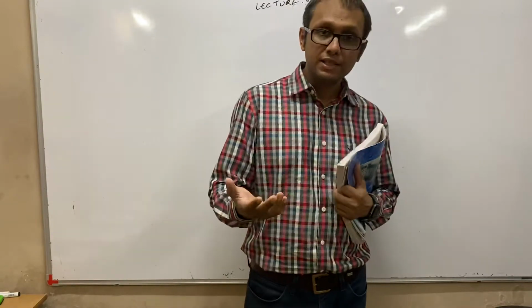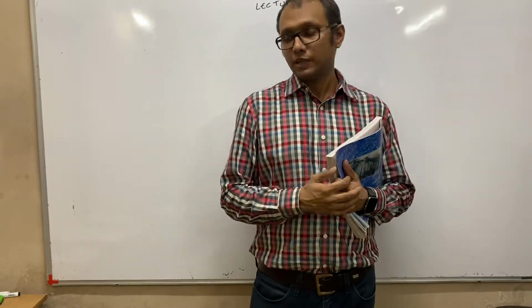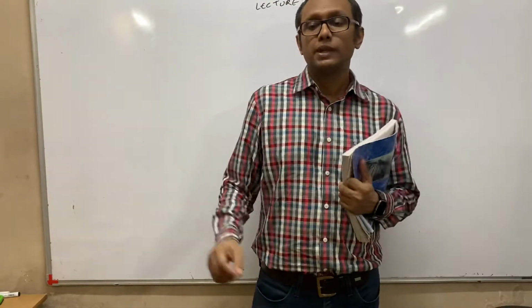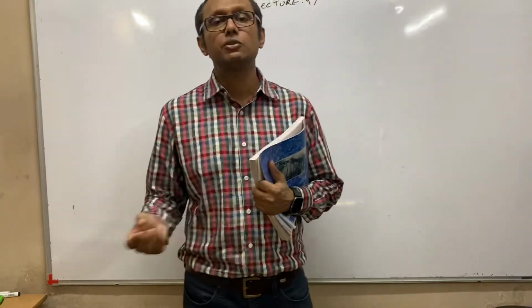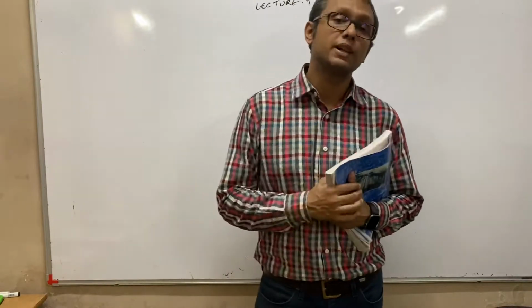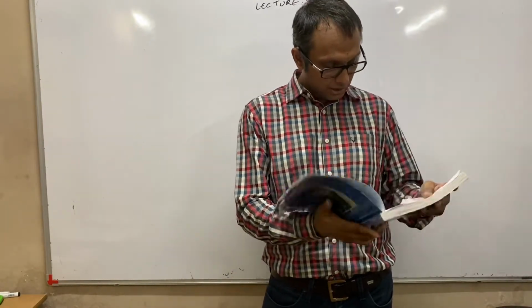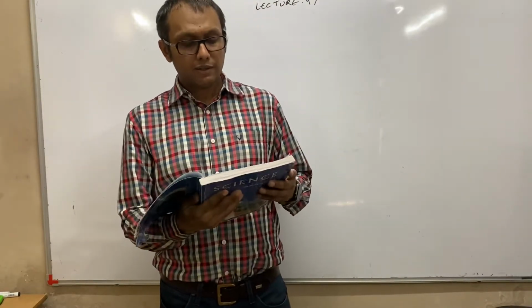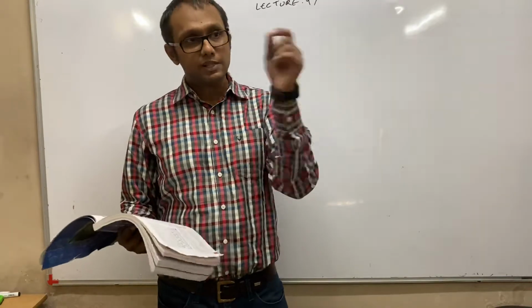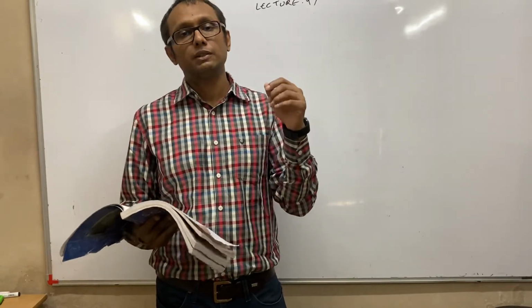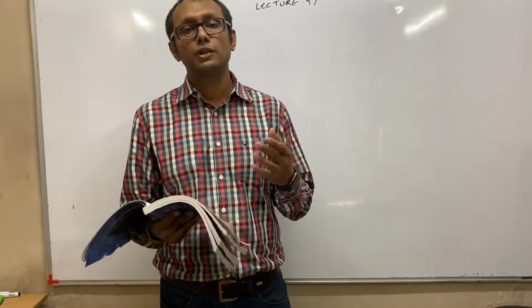One is of course weeds. Weeds are basically unwanted plants. They grow alongside your crop and they compete for sunlight and for nutrients. Whatever manure you put, they use it, then your crops don't get those nutrients. In fact, there are various names of weeds in your textbook: xanthium, parthenium, and these names are sometimes given in the question, and they ask you to identify what these are. So you have to write that they are types of weeds.